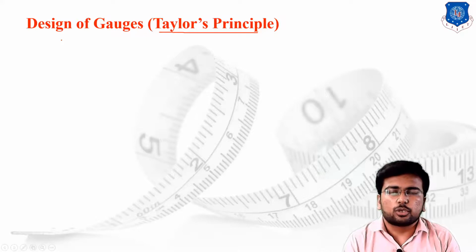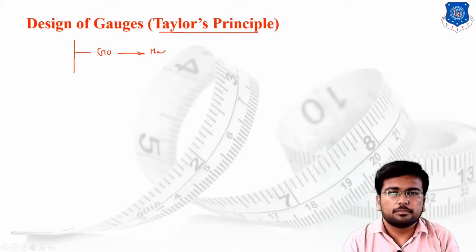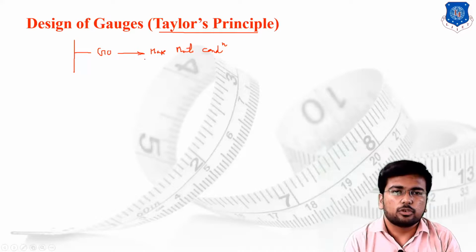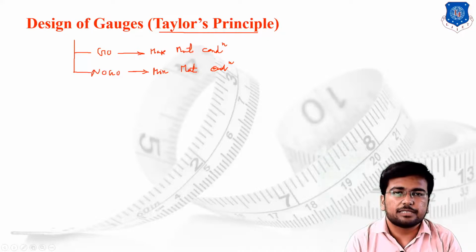Taylor's principle for gauges says that whatever the go gauge has been designed for, irrespective of whether it is for the shaft or the hole, it will fulfill the maximum material condition. This is the basic requirement of Taylor's principle for the go gauge design. Whereas in the no go gauge design, we simply accept the minimum material condition. So this is the basic concept of the go and no go gauge.